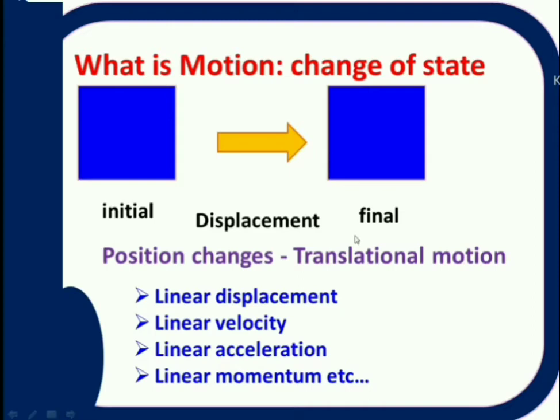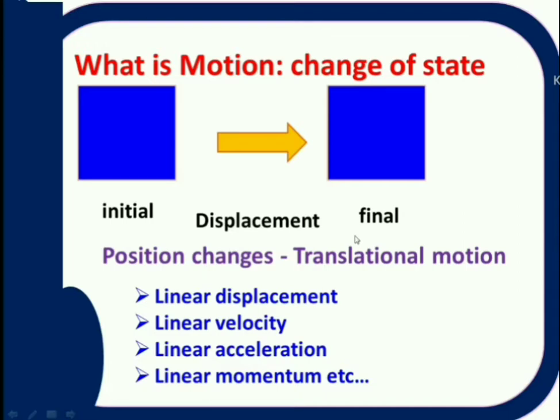Generally, the distance between initial state and final state refers to the displacement. That means in translational motion, it transfers from one place to other. That means the body gains displacement. This is important characteristic of translational motion. And initial and final states are not same.